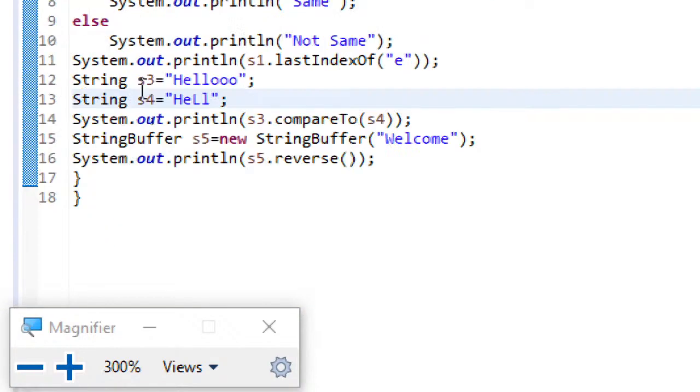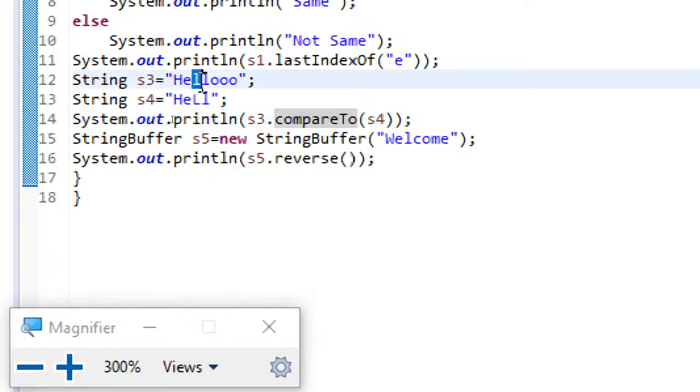So observe the point. The compareTo method will check for the very first unmatching character, I mean non-matching character, and whichever it is, it just checks for the ASCII value difference. It just returns an integer in terms of the ASCII value difference. This is the point you need to remember as part of strings.